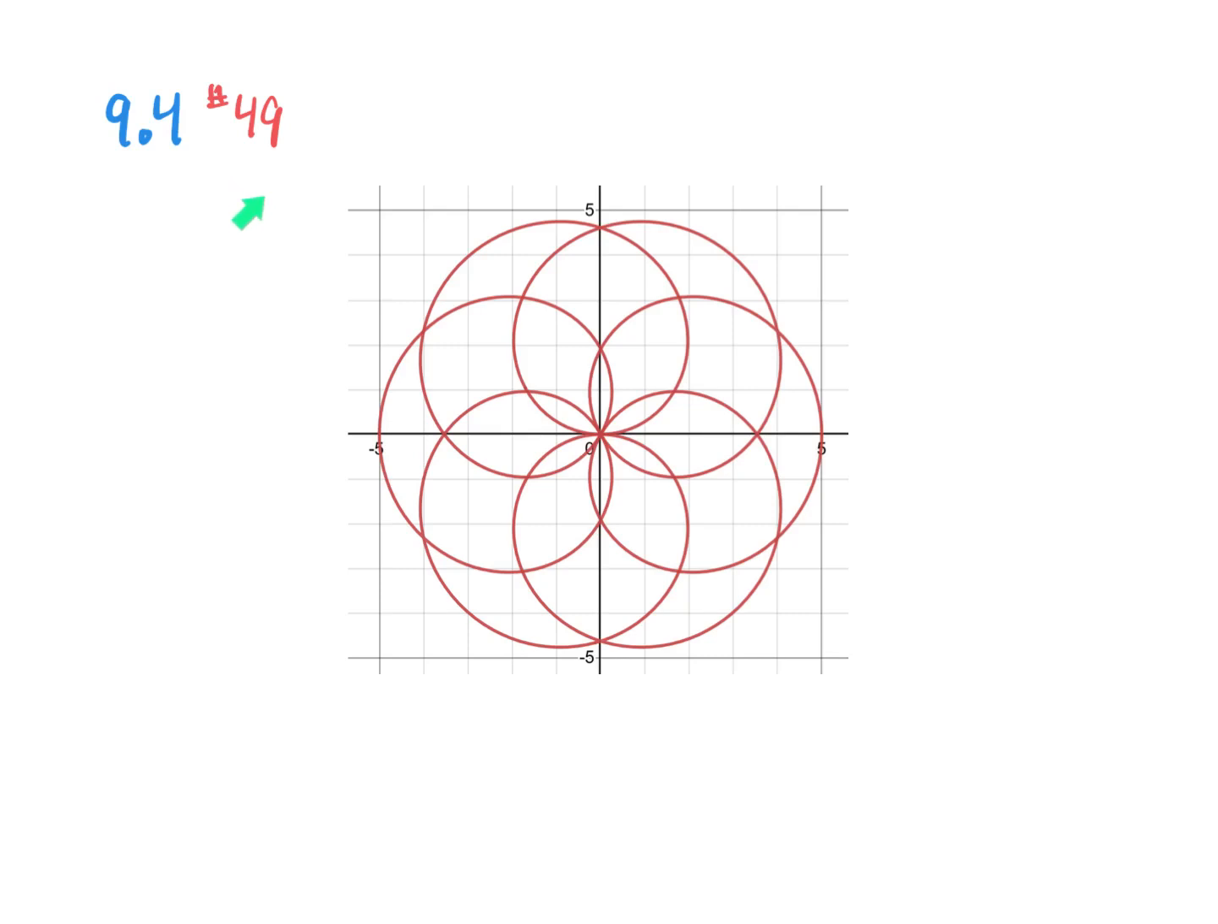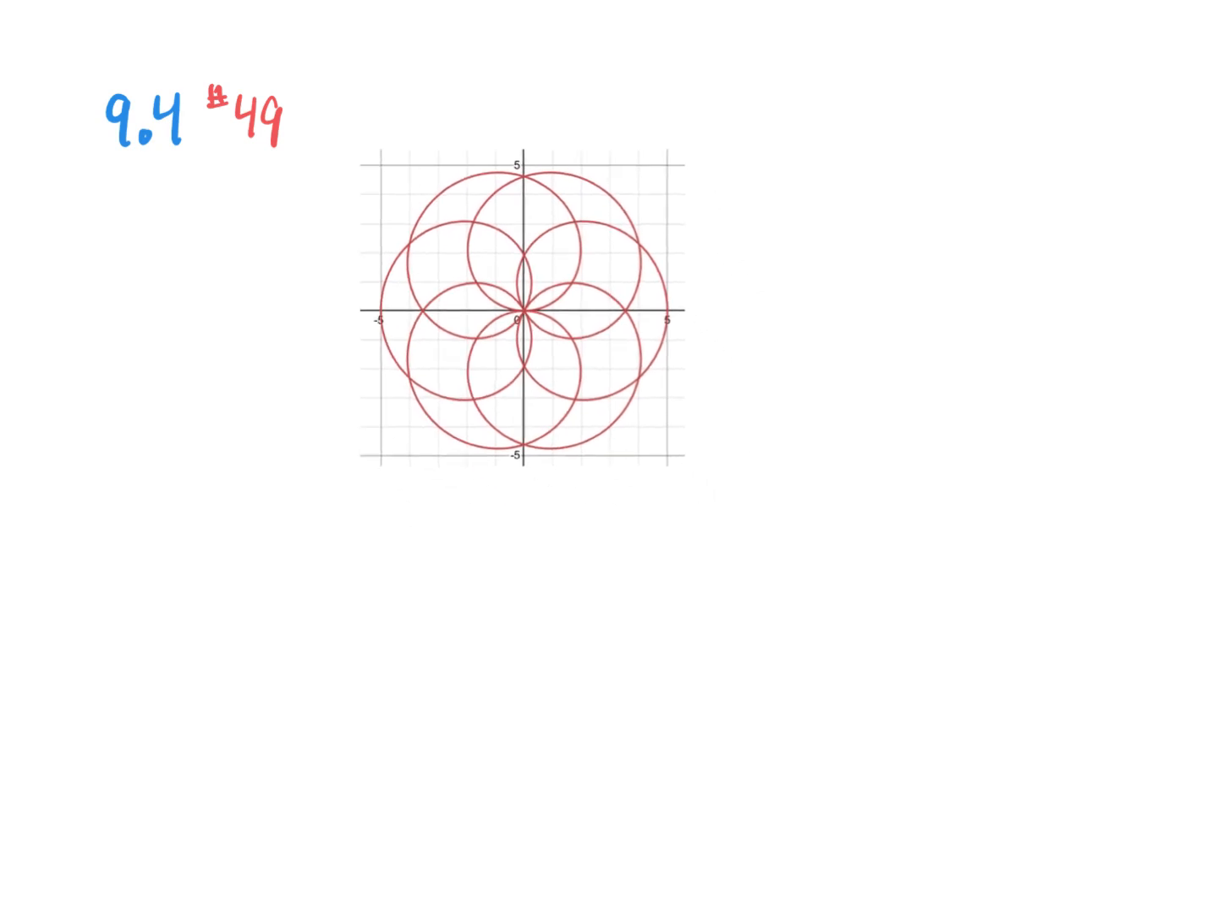And number 49, first they ask us to graph the polar curve using technology, and what a beautiful graph it is. Next, they ask us to find an interval for theta. For what values of theta will the graph be traced only once? We can use technology, so we can figure this out with trial and error. We can also make a pretty decent educated guess as to the path of this particle.